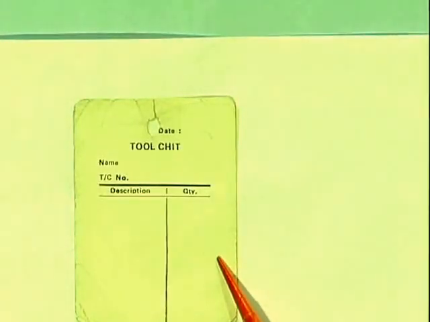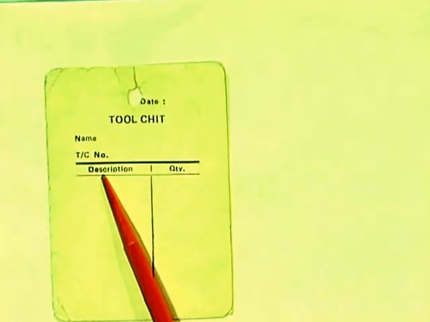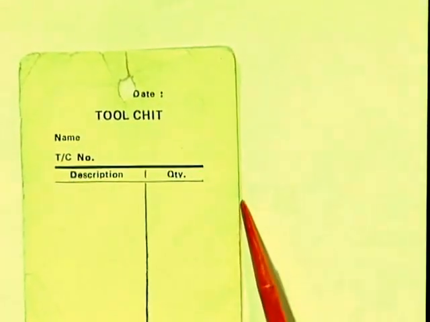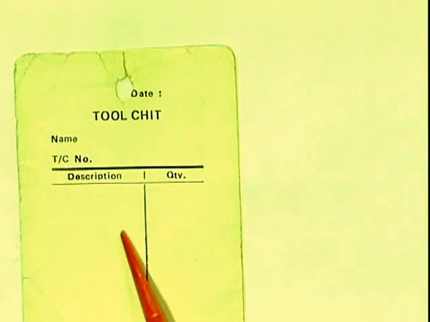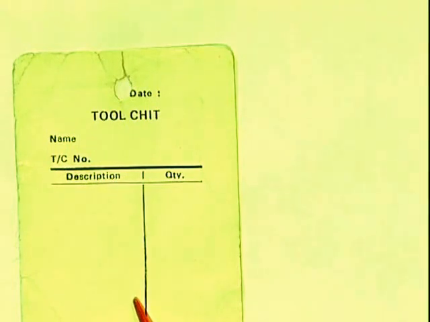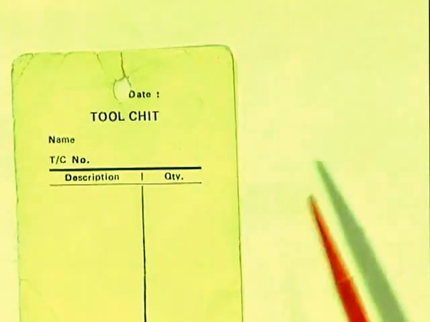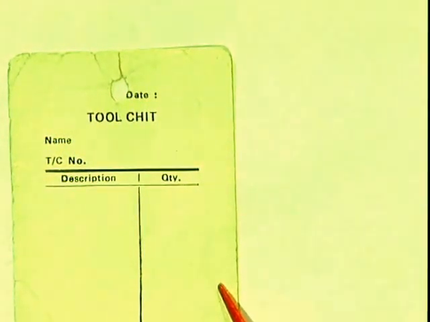Let us see now, here there is a tool sheet which is given to the worker. So what tools were given here? Here there is a name, tool sheet number, description, quantity. For example, I have taken that the particular worker has taken 3 spanners. So spanners, quantity 3. Like that, whatever the required tools are, they will be written here with numbers, so that it will be recorded and kept, and again when they return the tools, it should be kept at some other place for recording.